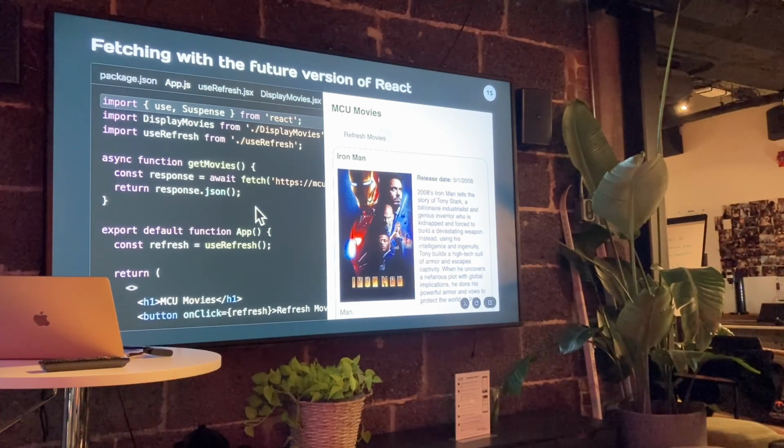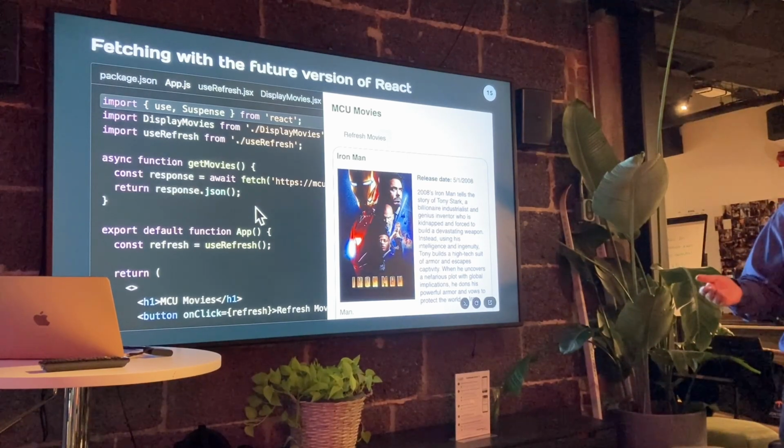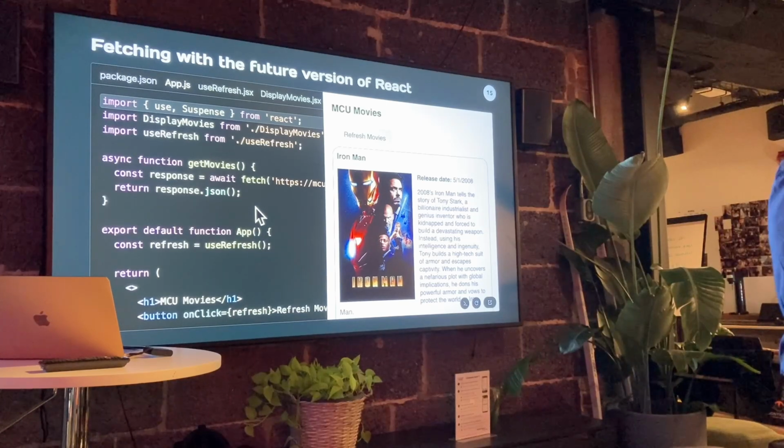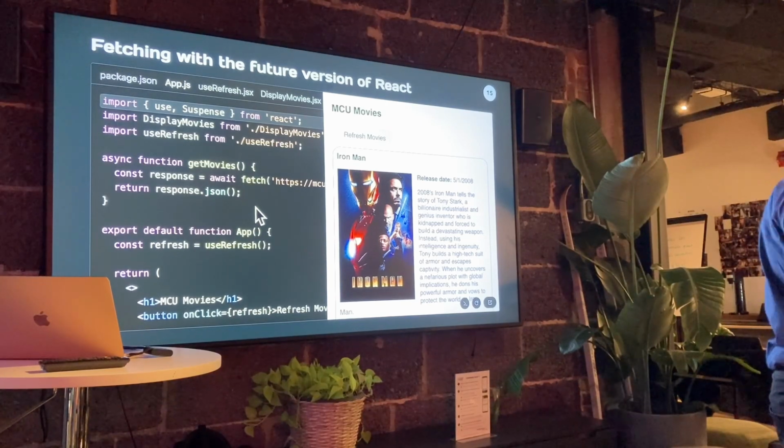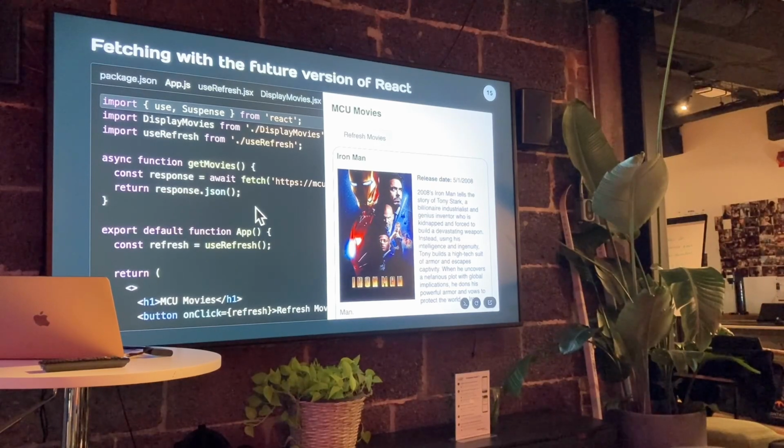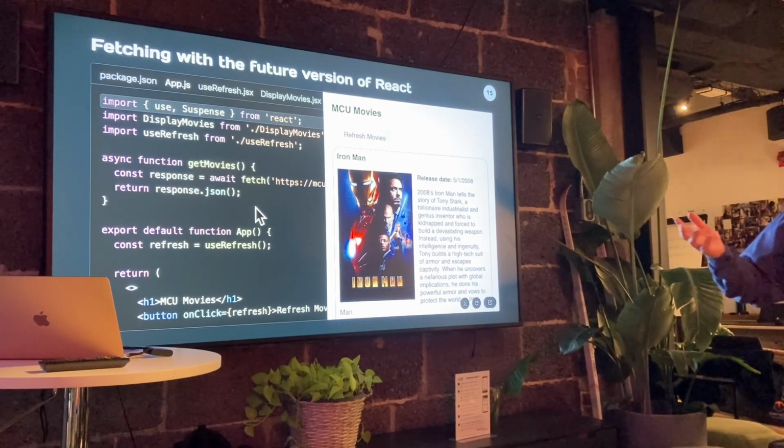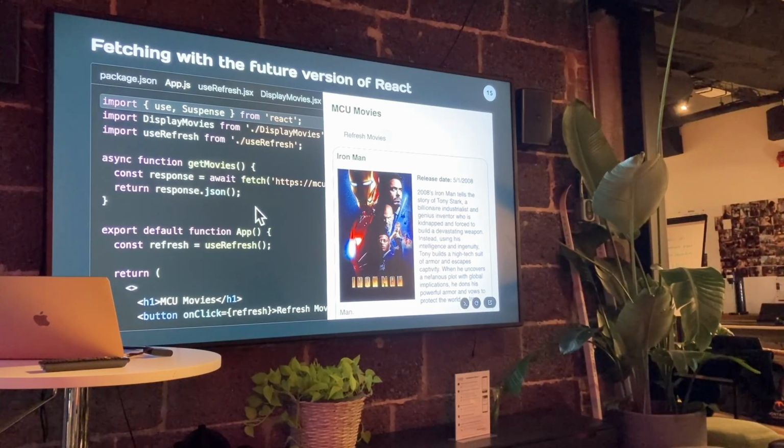I mean, in real world, what would you be using? You would be using Next, and Next has its own way of fetching data. Or you would be using Remix, and Remix has React Router, and React Router has a way of loading data too. Or you would be using something like, what's the one with the Tanstack? useQuery. useQuery, yeah, Tanstack useQuery. So these are libraries that will help you get data. So I want to tell you, if you're using this, you're already in the future. You don't need React 19 yet.